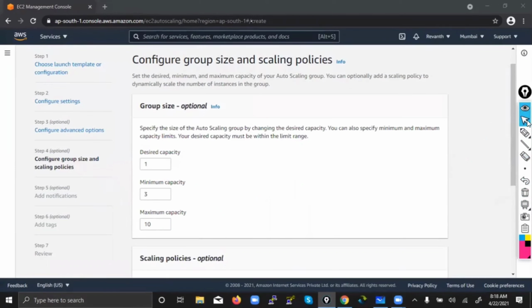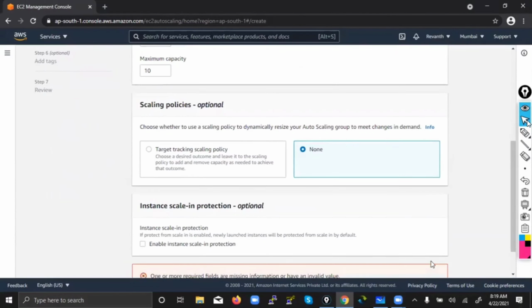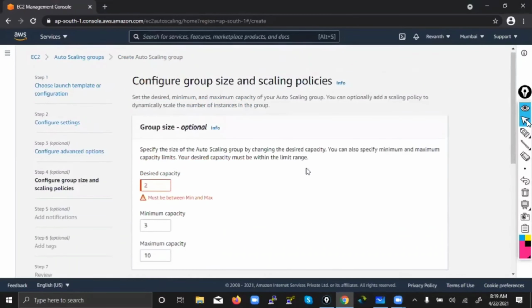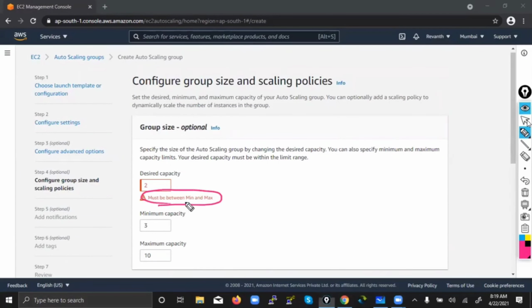So let's say, since we have agreed upon, we'll start our business with 3 machines. So let's say 3. If you observe carefully, if I give 2, it will throw an error. I will show you. Let me give 2 and I will say next. See, what is it saying? Error: the value must be between minimum and maximum.